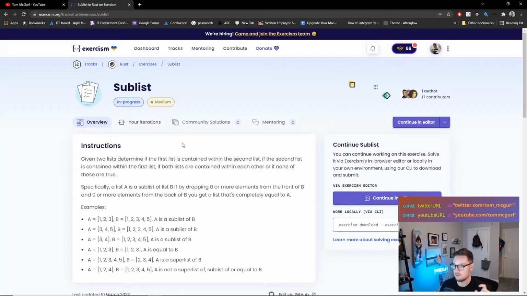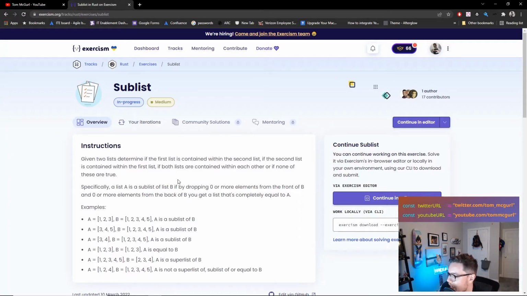Okay, so a few different scenarios. First list is contained within the second list. Second list is contained within the first list. Both lists are contained within each other, meaning they're equal. That's what that means, right? Or none of these are true. They're not equal at all, right?